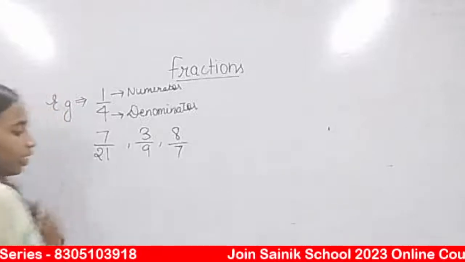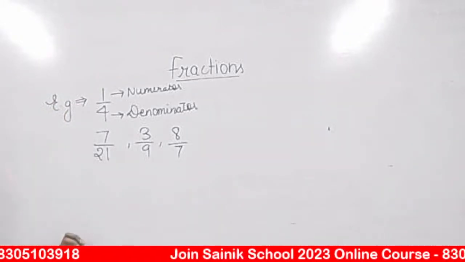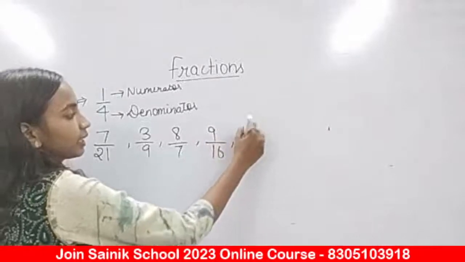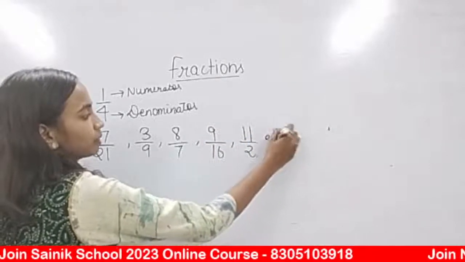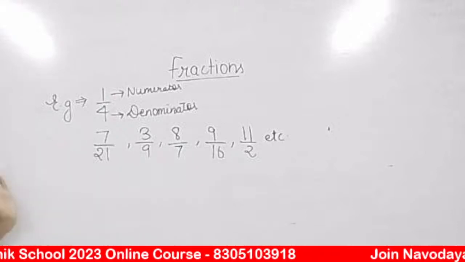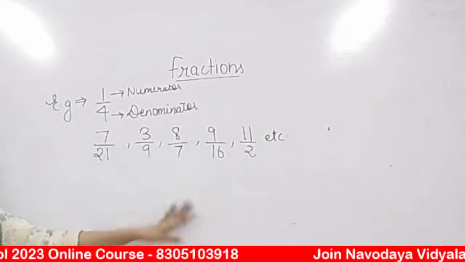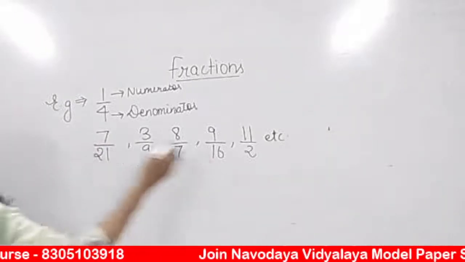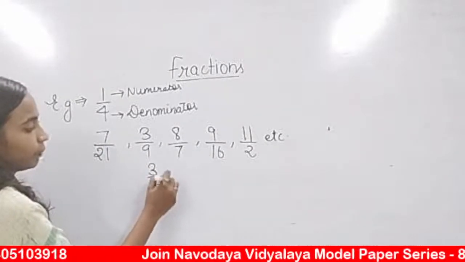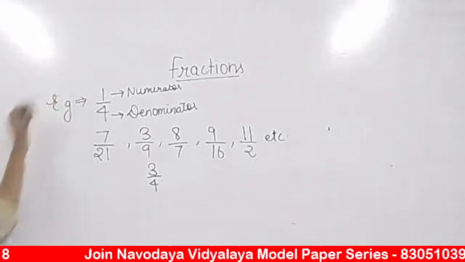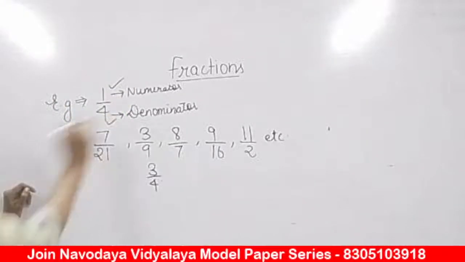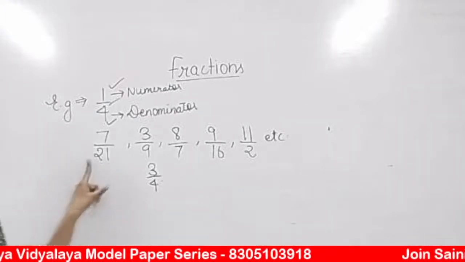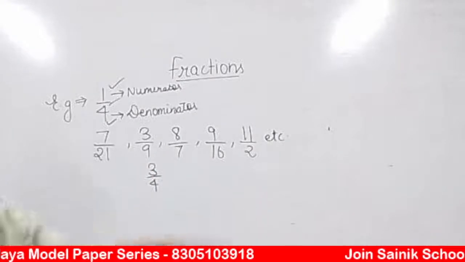There are infinite numbers of fraction. So, any example you can take, 9 by 16, 11 by 2, etc. All of them are the examples of fraction. Yes, Vaishnavi, 3 by 4. Okay, 3 by 4, you can write it as here. So every fraction, have a look, has a numerator, has a denominator, has a fraction line. Numerator, fraction line, denominator. This is a common pattern that we have for all the fractions.